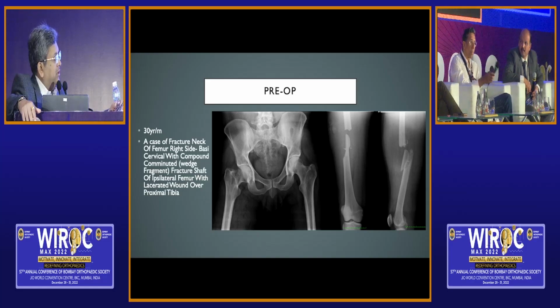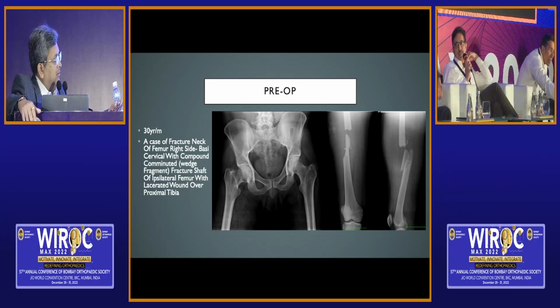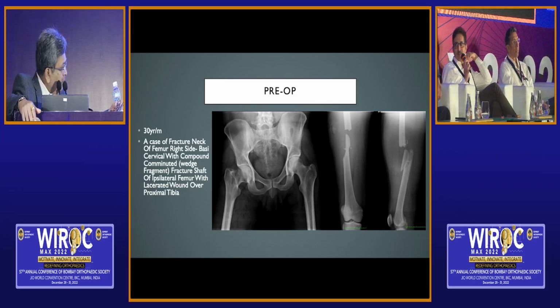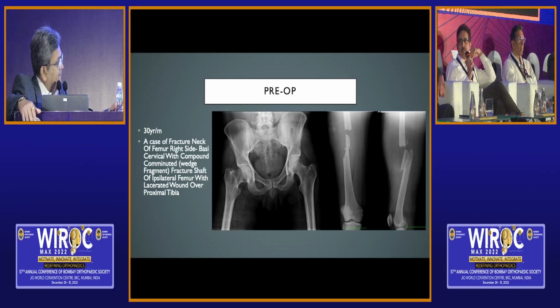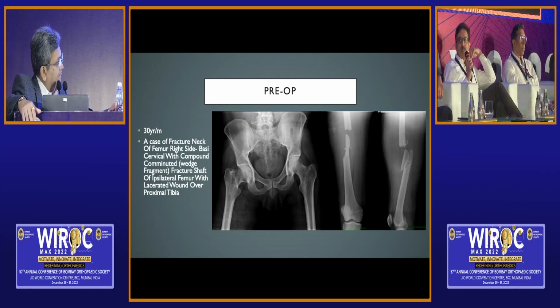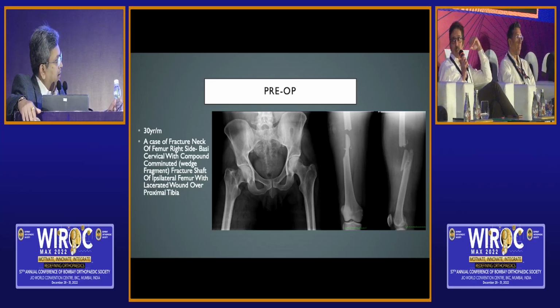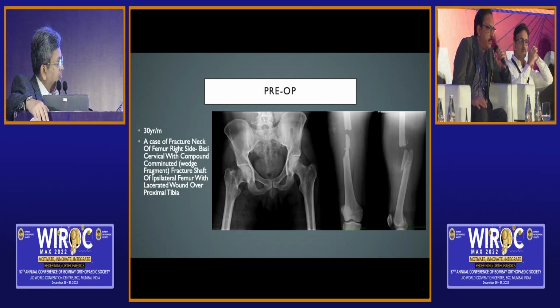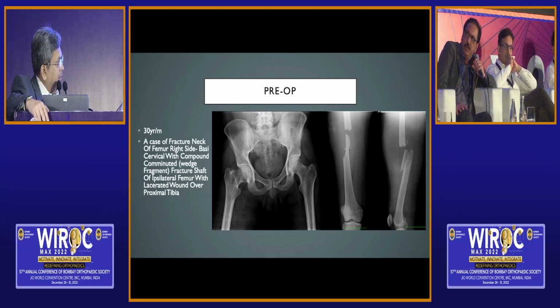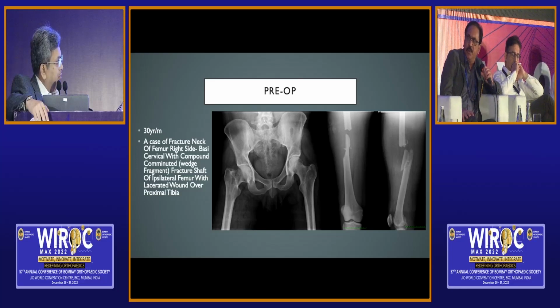Avinash, any tricks? Choice of implant according to literature is actually Intertan, because it has good rotational stability. You can compress it on the table, it is a biomechanically very sturdy implant, and these are Pauwels 3 fractures, so that's what literature says. Intertan. Okay. Atul? It can be a good option, but personally I would do a DHS and derotation screw.